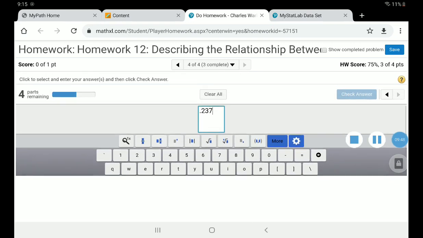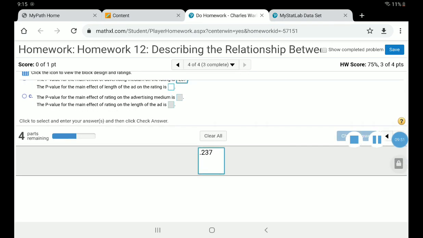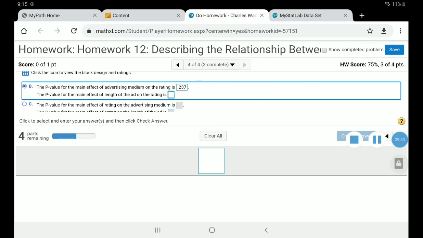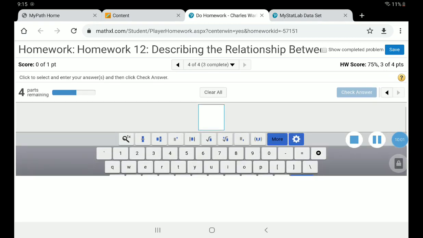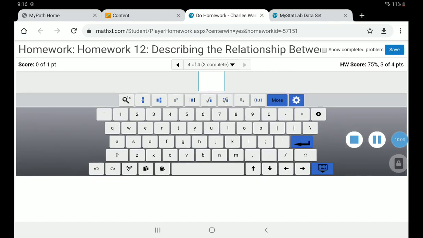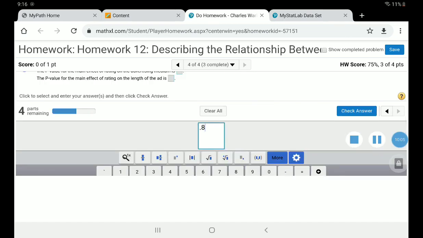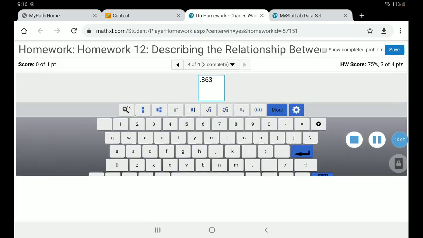Okay, that's good. And now for the p-value for the length, that's the row, so that's 0.863. Of course, yours will be different. 0.863, but that just comes from StatCrunch, right?